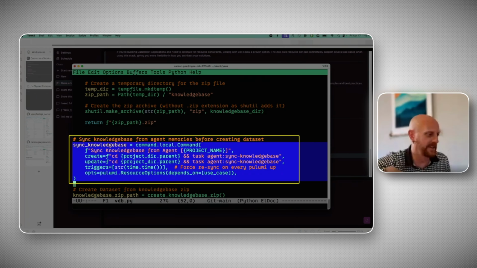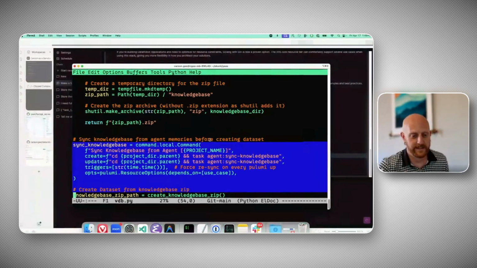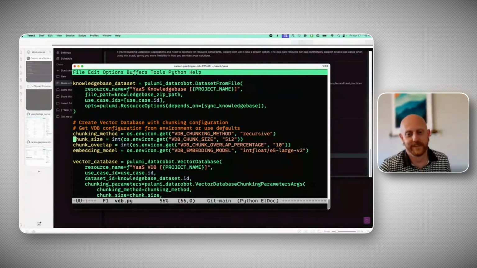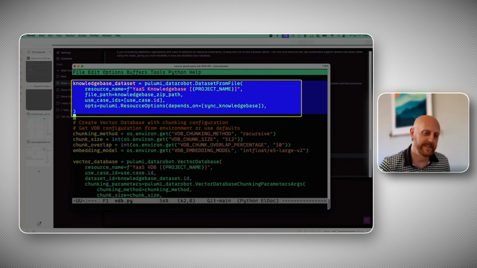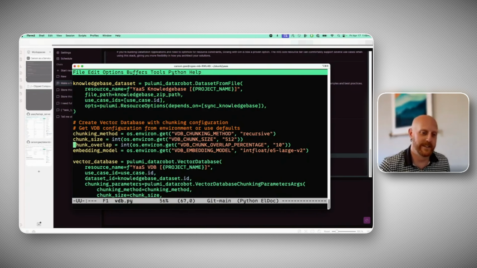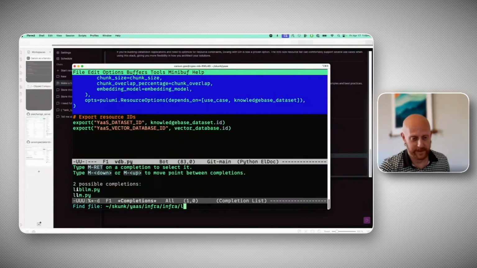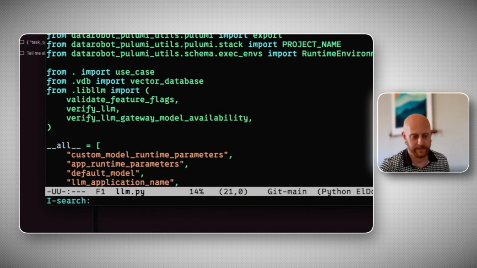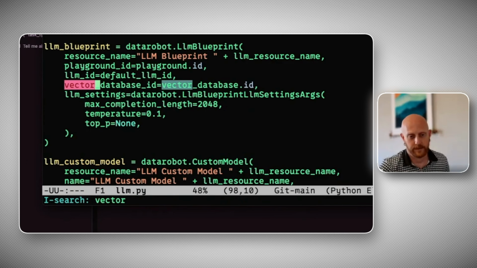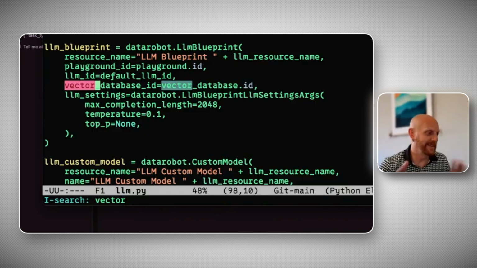She'll dump those into the knowledge base folder, and then that gets added to the VDB dataset. So she dumps it into the folder, makes a zip, and attaches it to the vector DB, and then that vector DB gets picked up by the LLM. That's how all the magic happens. That's how she becomes me.